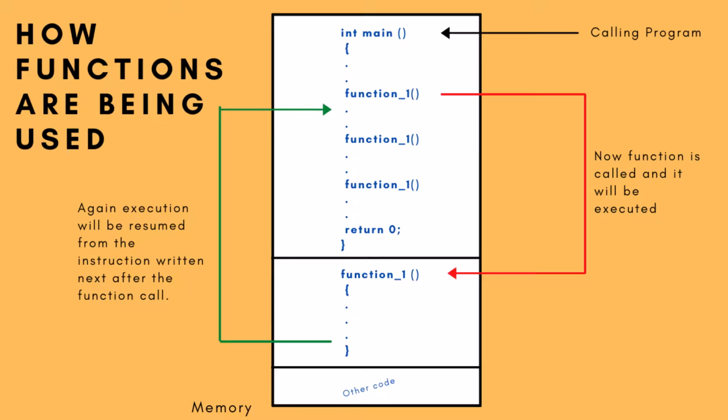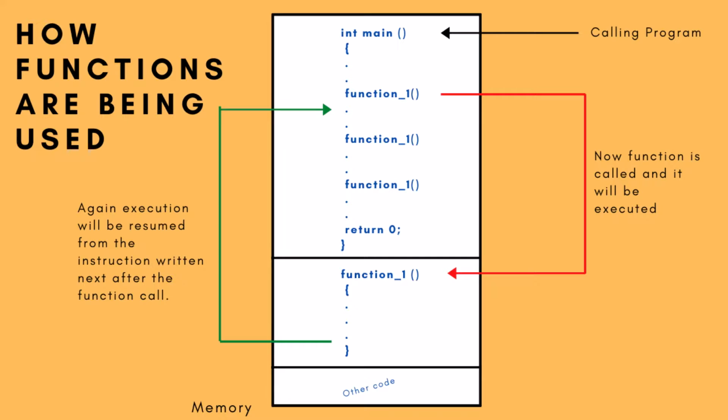Now, whenever that set of instructions is required in the program, then we will make a call to the function. Whenever the function is called, basically the control of execution is transferred to the function, meaning now normal execution is paused and the function is being executed. And what will happen next? As soon as the last line of the function is completed, the execution control will be transferred back to the calling program.